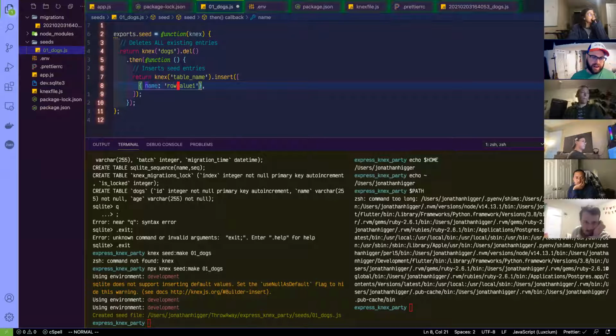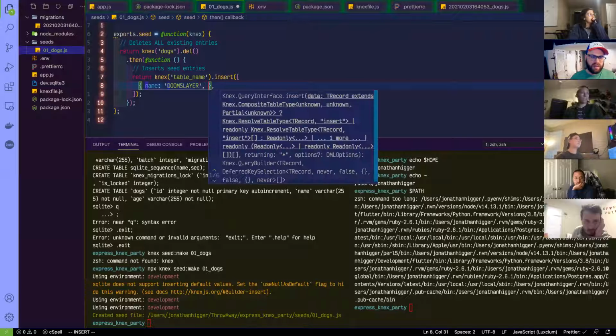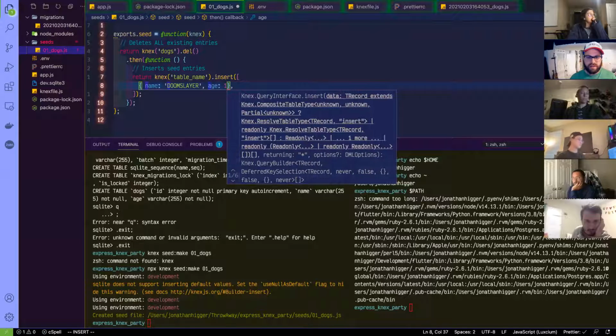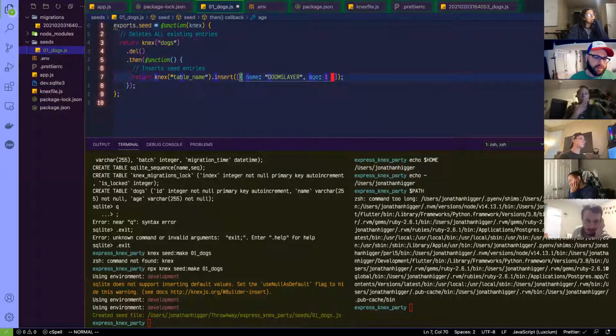So we'll say the name in here, we'll give it Doomslayer, and we'll give him an age of 1. For now, let's just seed 1 dog. Change the table name. Oh, I thought I did change that. Weird. There's like 2 of them. Yeah, my bad. Good call.